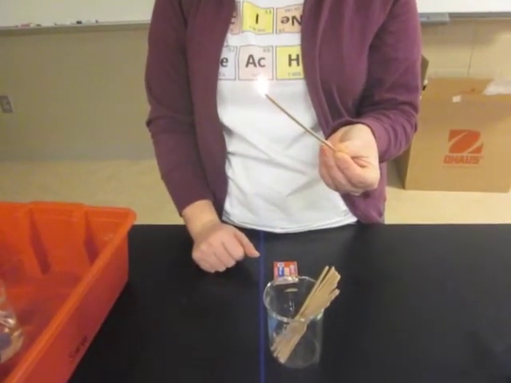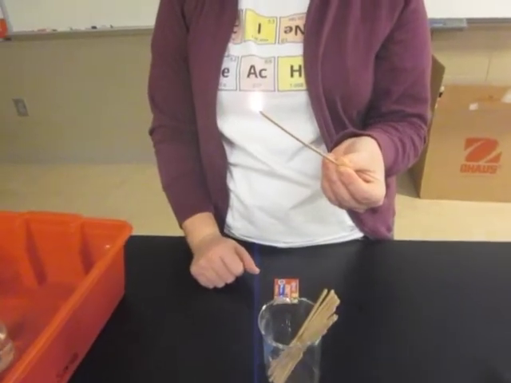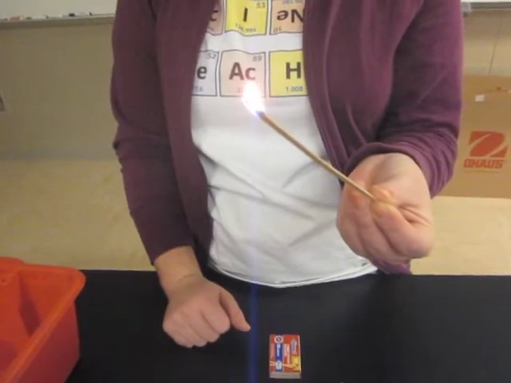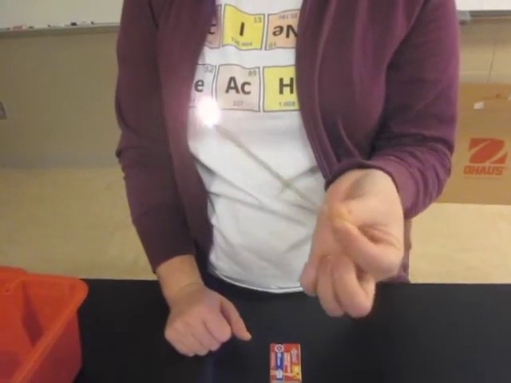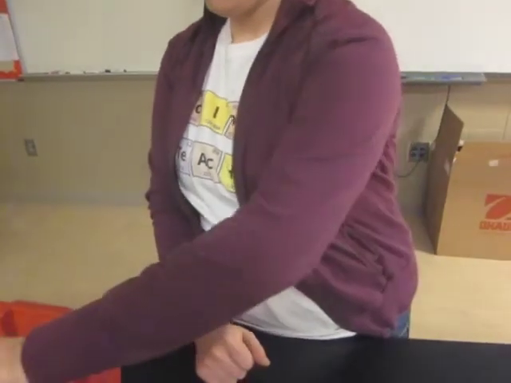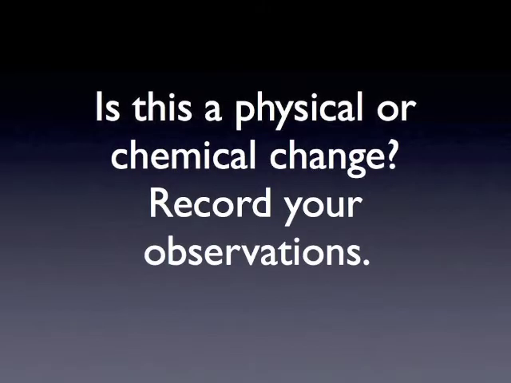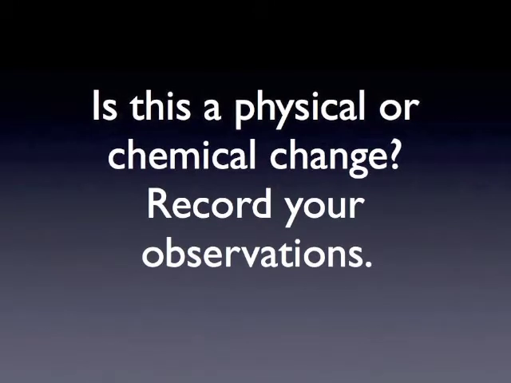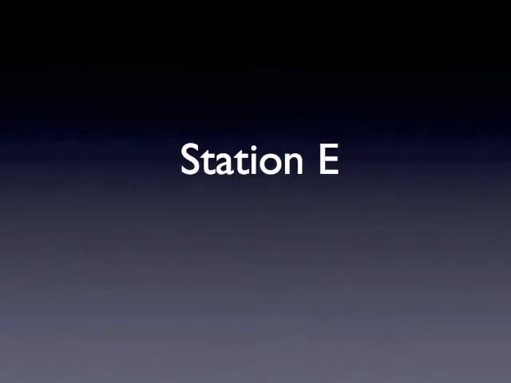Is this a physical or a chemical change? You can pause the video to record your observations and determine whether this is a physical or chemical change.